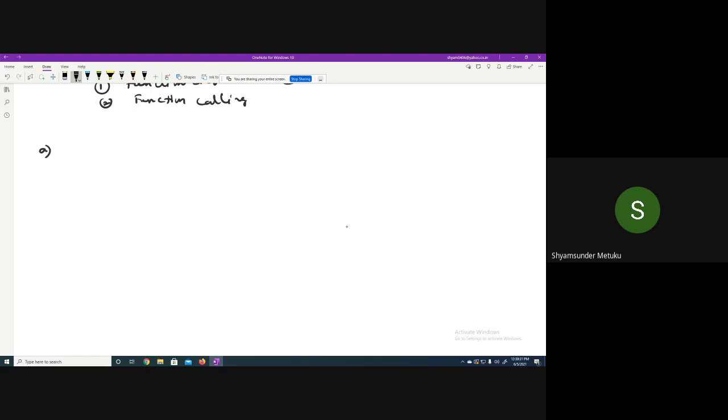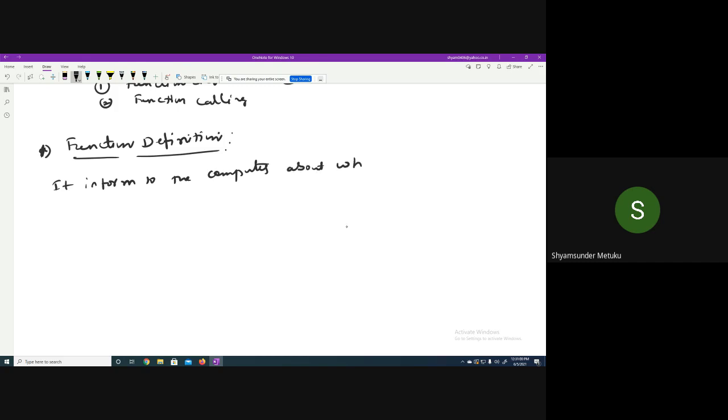Function definition informs the computer about what the function does.